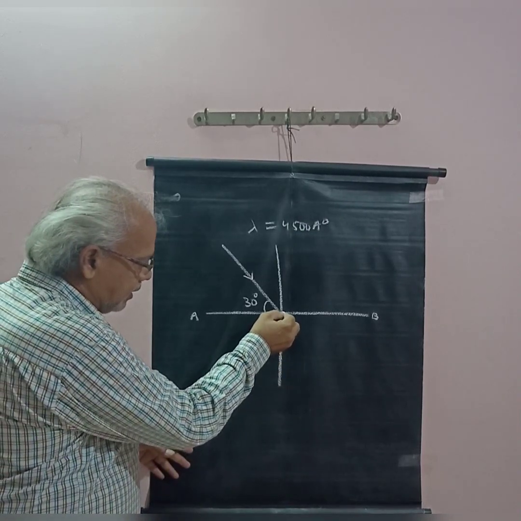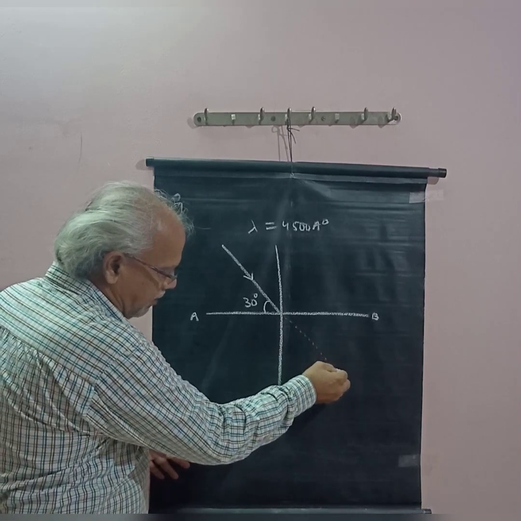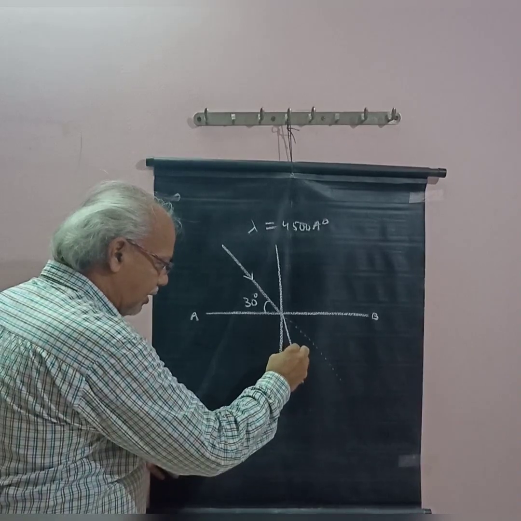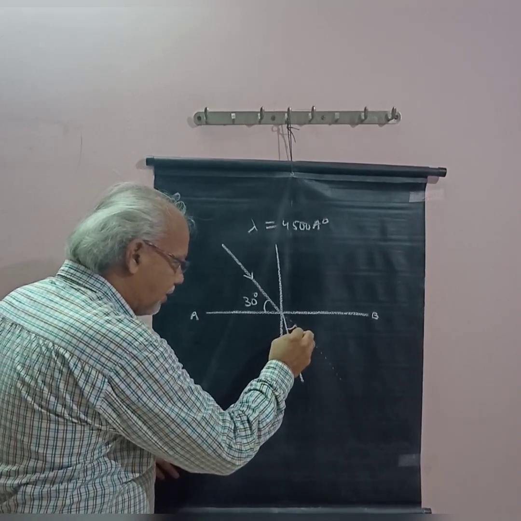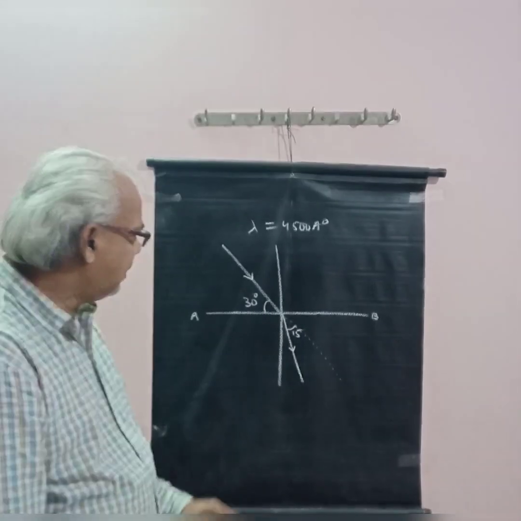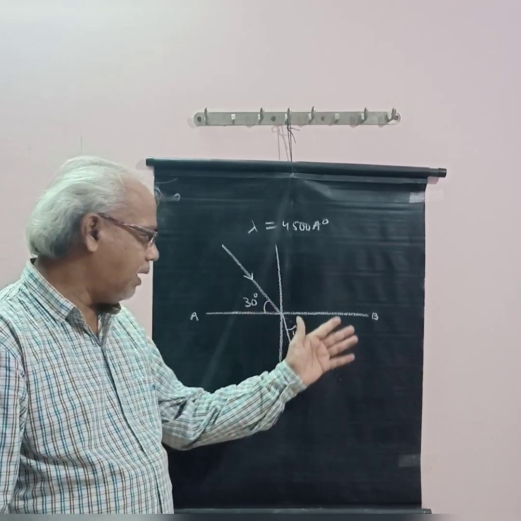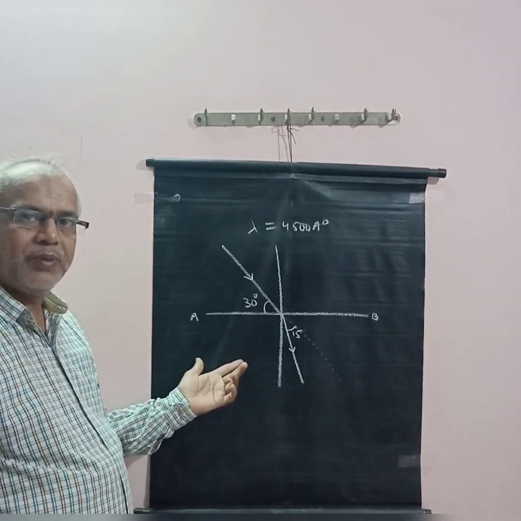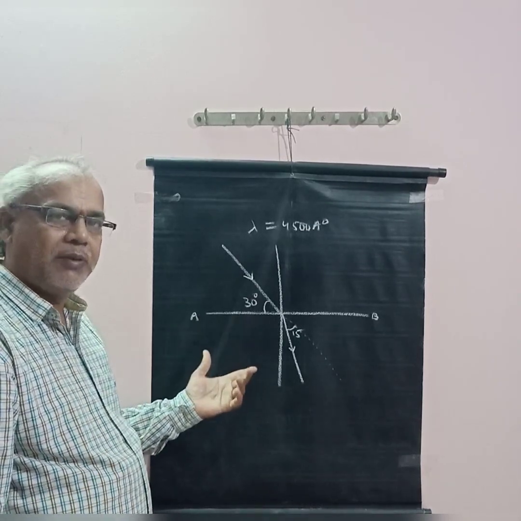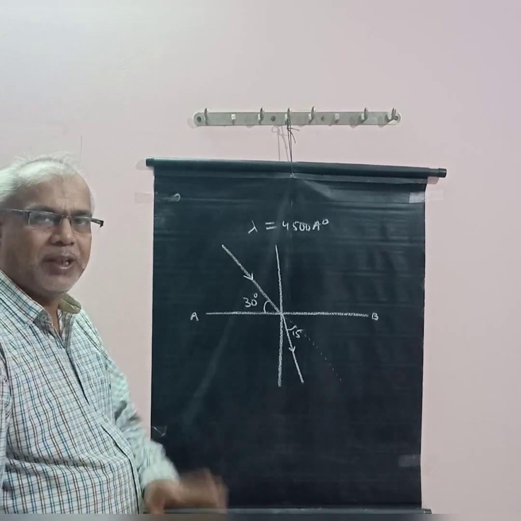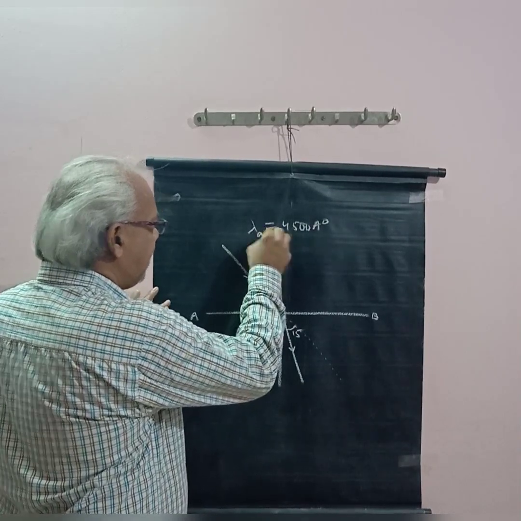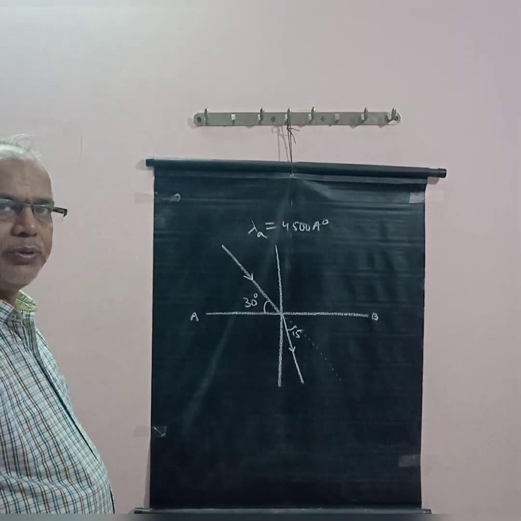Generally the light travels along the same straight line, but it deviates towards the normal by 15 degrees. The angle of deviation is 15 degrees. Then he asked what is the refractive index of this medium, the speed of light in this medium, and the wavelength of light in this medium.